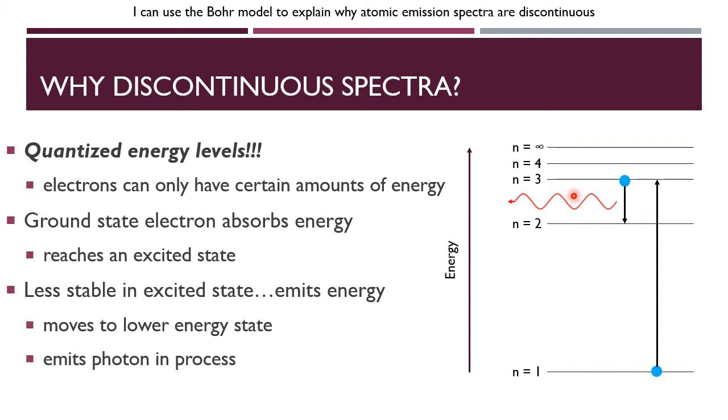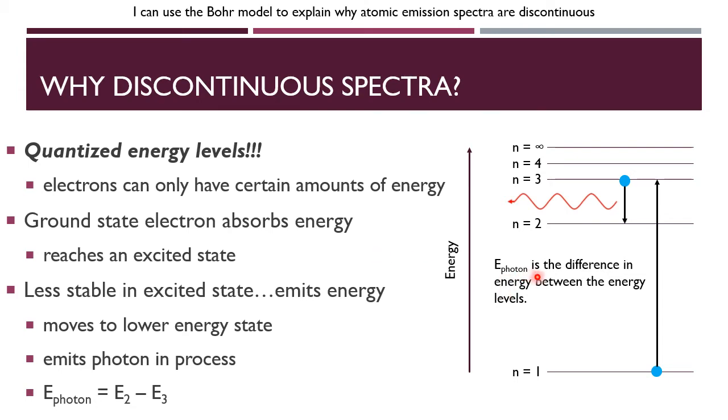Now, notice I did make this a red line, and the reason I made it red is because if this is in fact hydrogen, and that's what the Bohr model is all about, this particular transition from n equals 3 to n equals 2, that will always give the red photon, because this gap in energy corresponds to the energy of a red photon. So speaking of that gap in energy, and here's why these spectra are discontinuous.